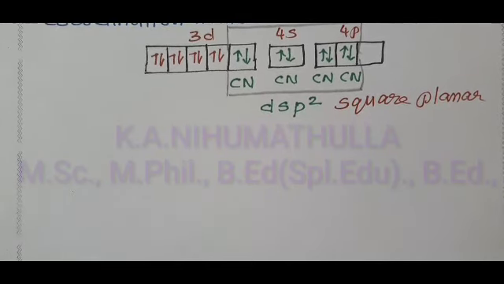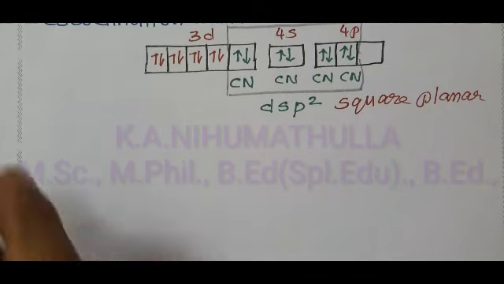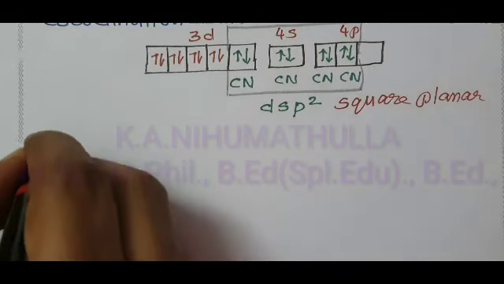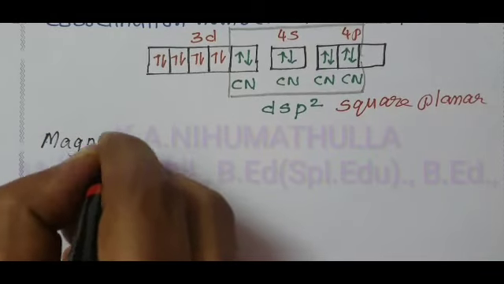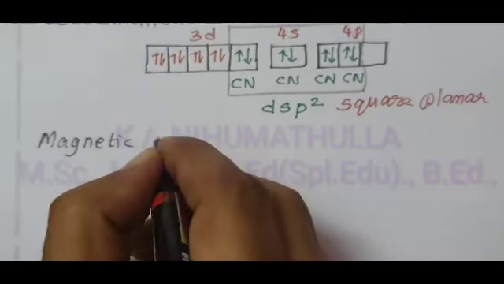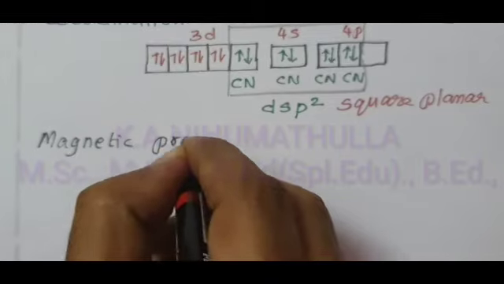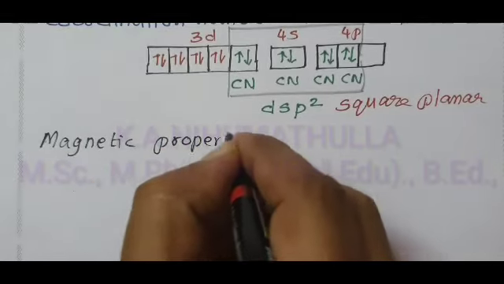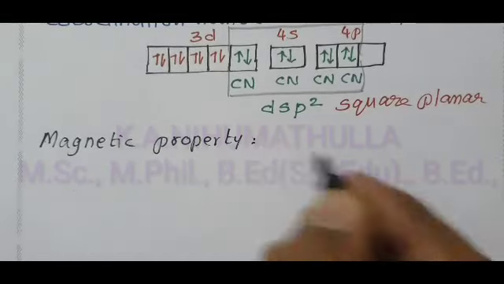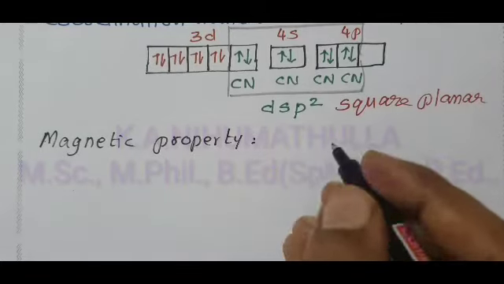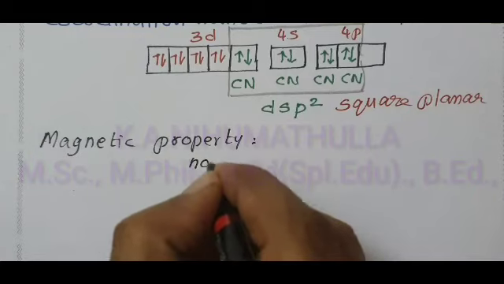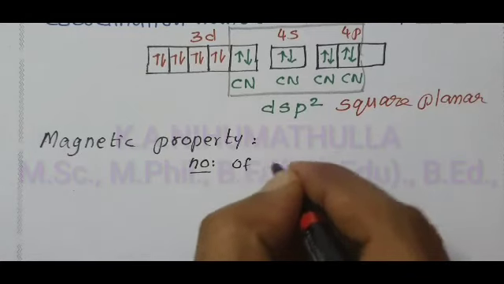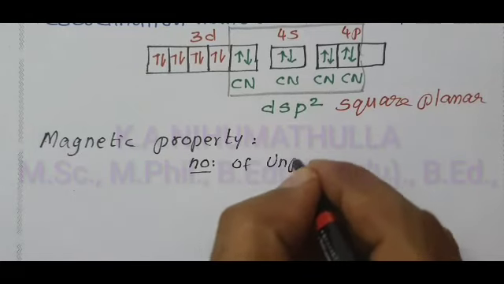Before that, how to write the magnetic properties? Magnetic properties mainly mean whether it is paramagnetic or diamagnetic. We look at the number of unpaired electrons, n.